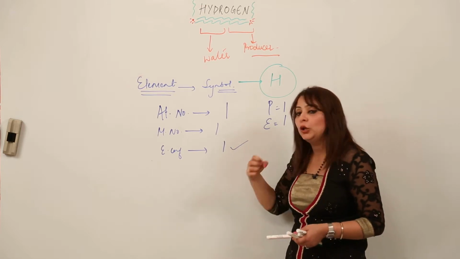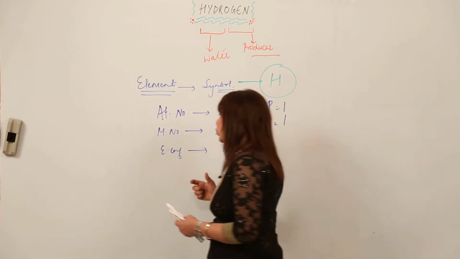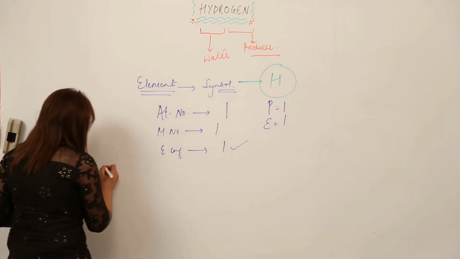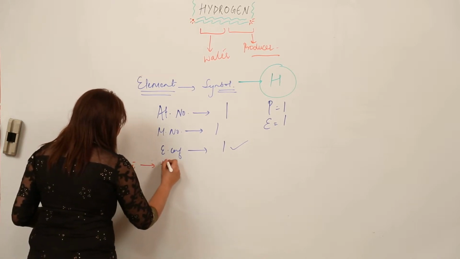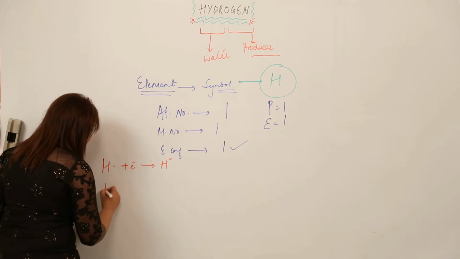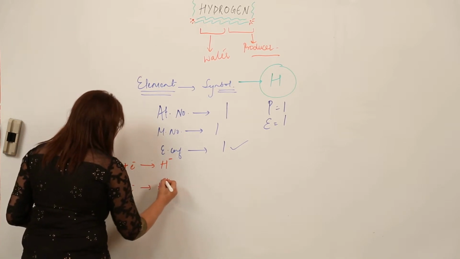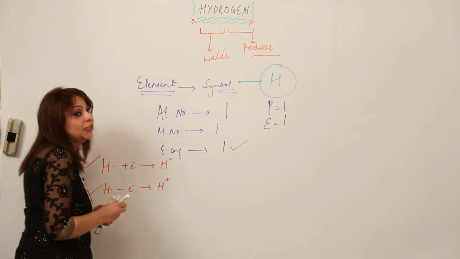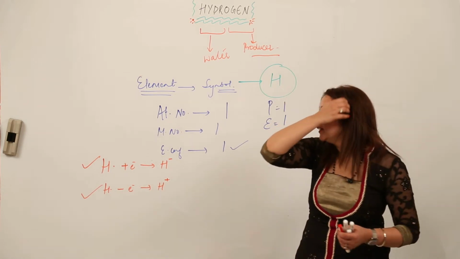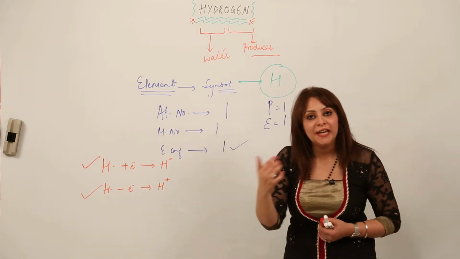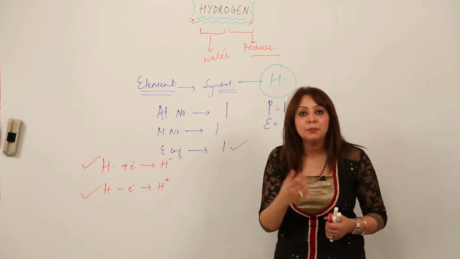So how can it attain stability? What do you think? Will it lose an electron or gain an electron? Yes, you are right. It can do both. Either it can accept one electron, forming the H negative ion, or it can lose this one electron, forming the H positive ion. So it can do either. Now this has been a great difficulty, because this element can gain electrons like non-metals do, and it can also lose electrons like metals do.